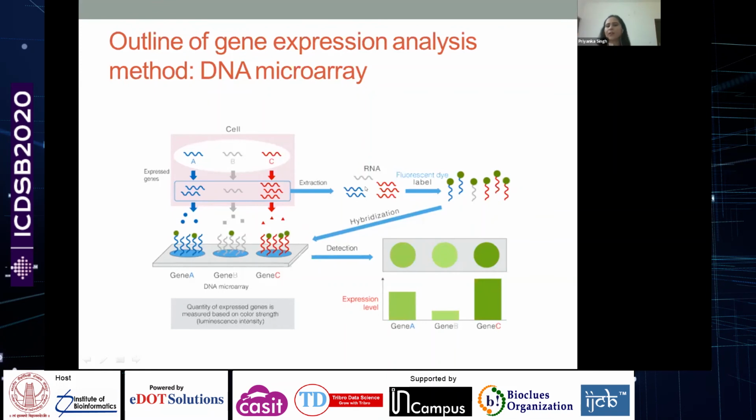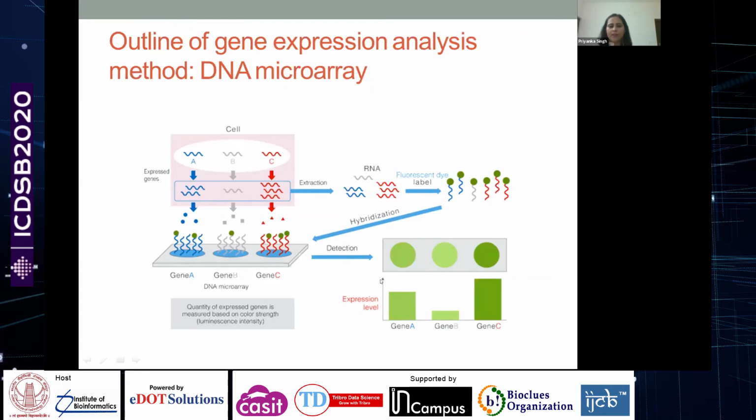What you do is extract the RNA out of the cell, fluorescently label it, and have this microarray chip onto which oligonucleotides are attached. Then you hybridize this fluorescently labeled RNA with the DNA microarray, and then you can read the signals.